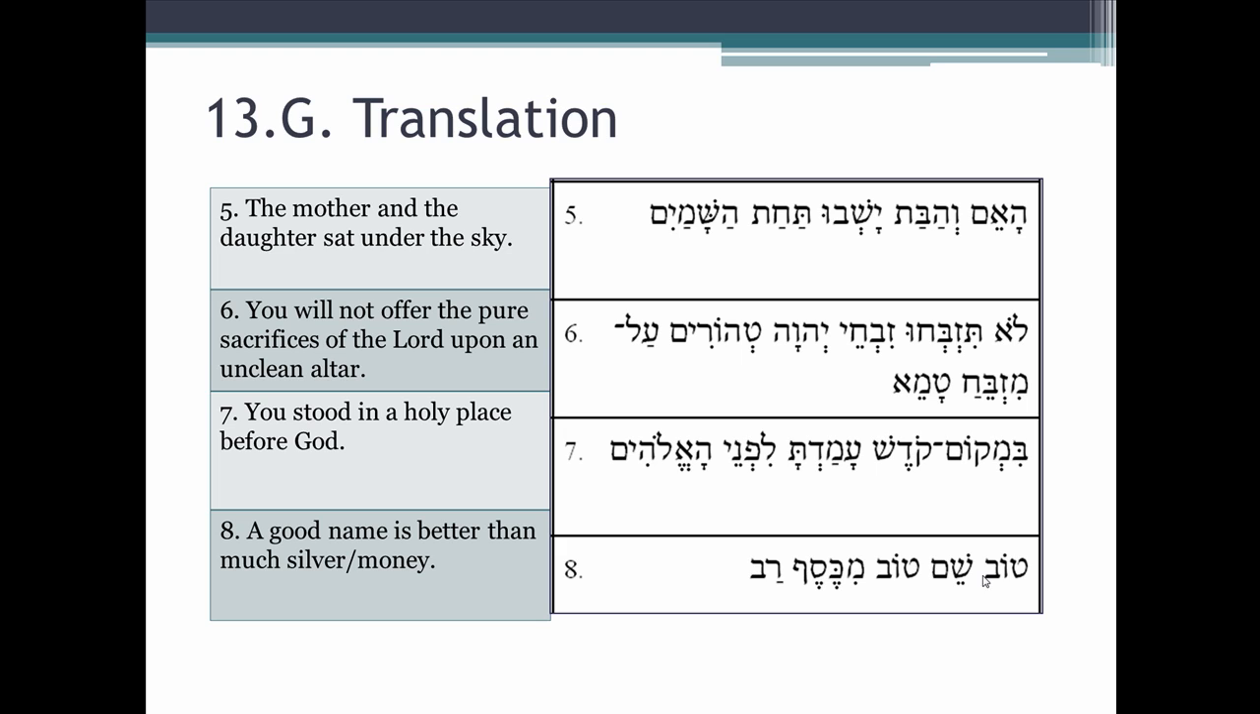We have Tov and Shem, adjective noun. Again, adjective noun. What's the issue there? You need to be thinking about the presence of an article or not. We don't have anything like that, so we have an attributive relationship, but they're both indefinite. A good name is good from much silver. Okay, again, in English that just doesn't sound right. So we have a good name is better than much silver or much money.